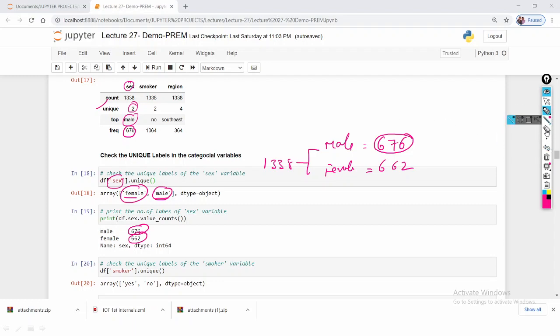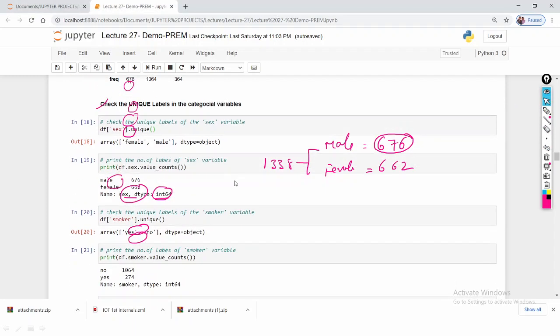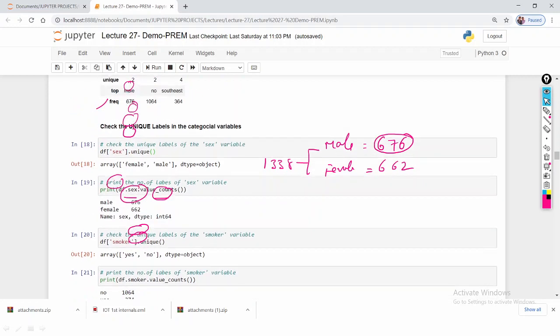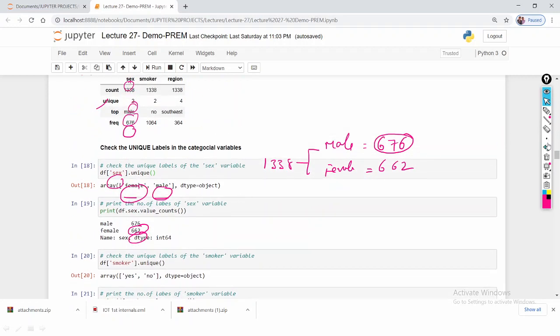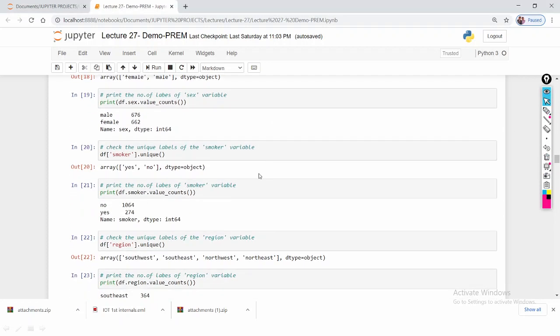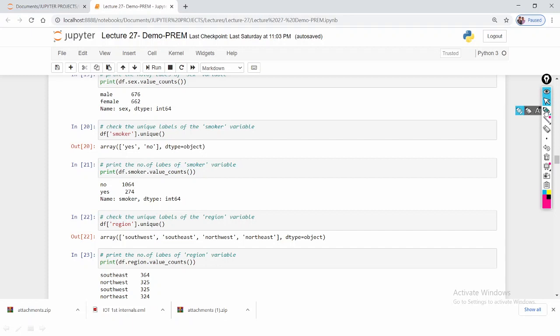If it comes to smoker, there are also 2 variables, yes or no. For yes there are 274 and for no 1064.